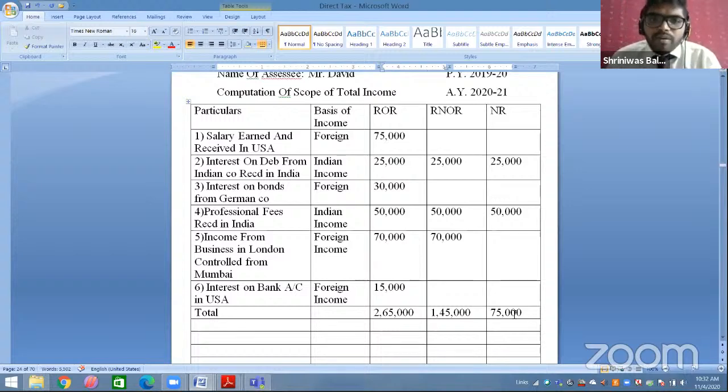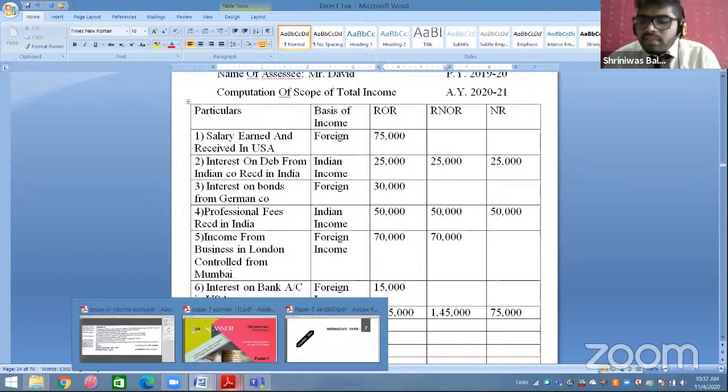Indian income, you want me to explain it again. Indian income means income which is either earned in India or received in India. Either you are earning in India or you are receiving in India. For example, I work in Mumbai. So this is earned in India, that is your Indian income. For example, I am working in USA, earned in USA, received in Mumbai. So even if you have earned outside India, but you have received in India, that is your Indian income.